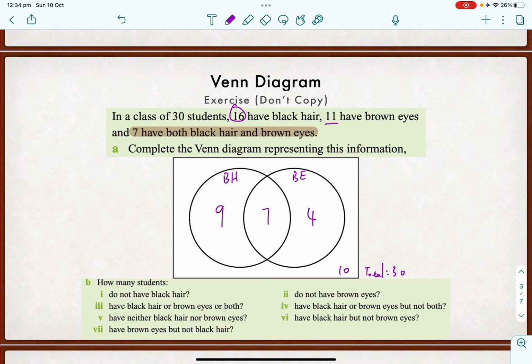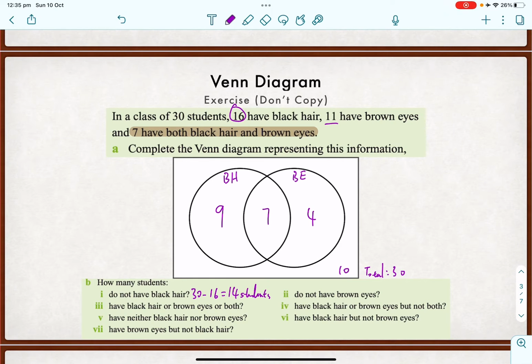Now let's go through those little questions down there. First, how many students do not have black hair? This is a tricky part. It will be everything minus everything inside, isn't it? So we've got 30 in total minus 16. That should be 14 students. Or you can just count this number and this number. These two added together is 14.